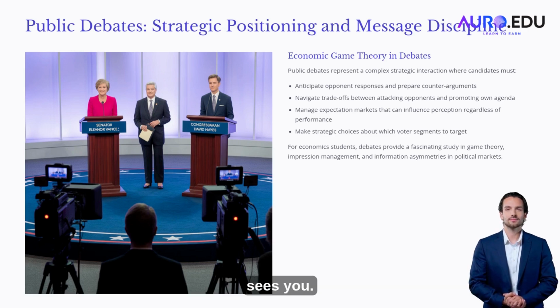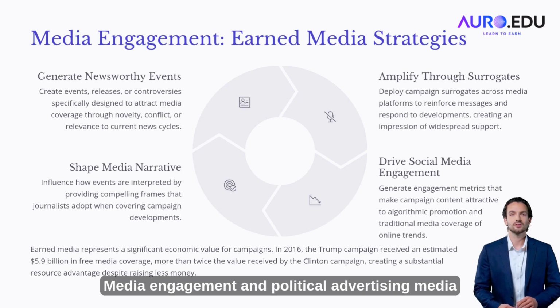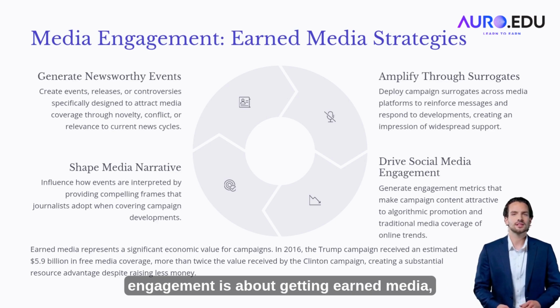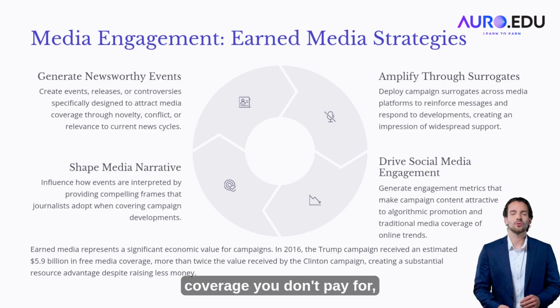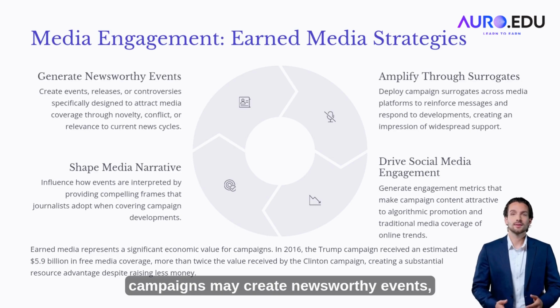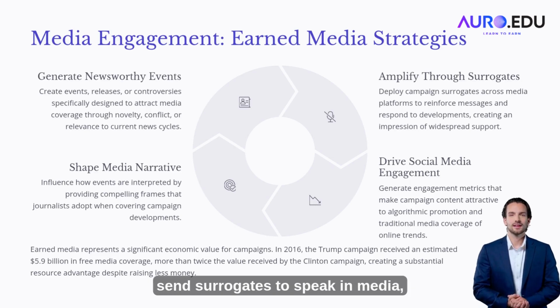audience sees you. Media engagement and political advertising. Media engagement is about getting earned media, coverage you don't pay for, like news stories and interviews, as well as using paid advertising. To get coverage, campaigns may create newsworthy events, send surrogates to speak in media, and drive social media engagement so traditional media picks it up. Earned media can be worth billions, as seen in Trump's 2016 campaign.